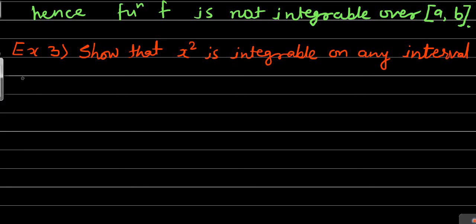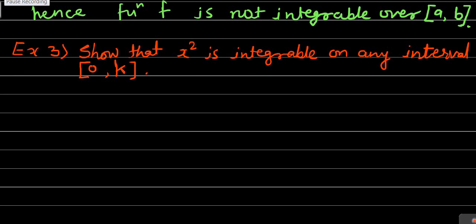Any interval, and the interval given here is the closed interval 0 to k, where k is again any real number. On this interval, we have to show that the function x square is integrable. So this is the example. We are going to solve this example, and this can be solved in a similar way as we have solved the earlier two examples.